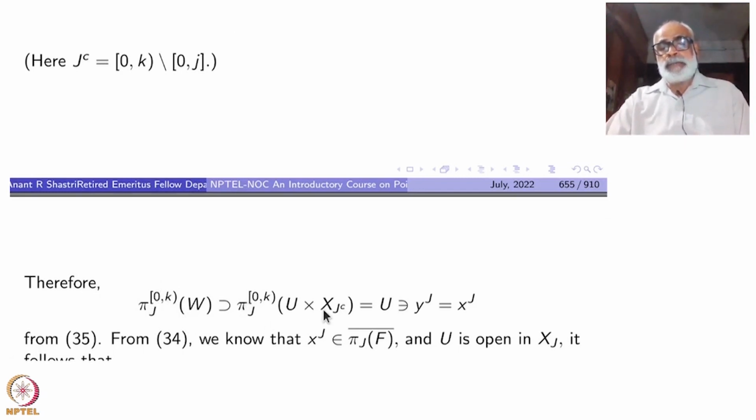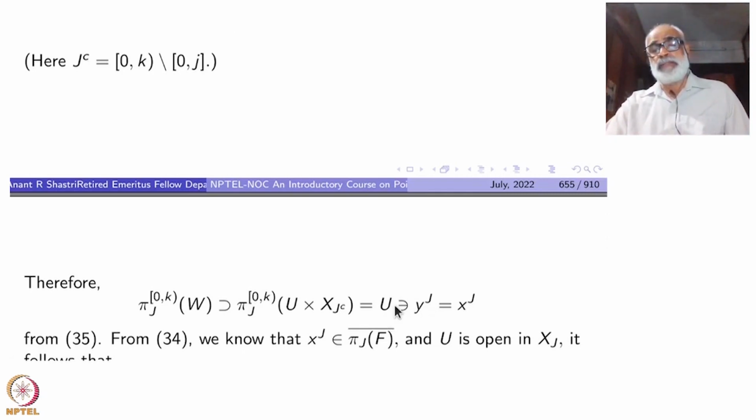That contains this subset contained inside W, so the projection will contain that one. The jth projection will contain U cross Xj. What is the jth projection of this one? All these things will go away, so it is just U. And U contains the jth projection of y. Okay, that is how we have chosen that. First we choose only finitely many elements. Afterwards we allowed the rest of them to be free, so that the y will come inside that.